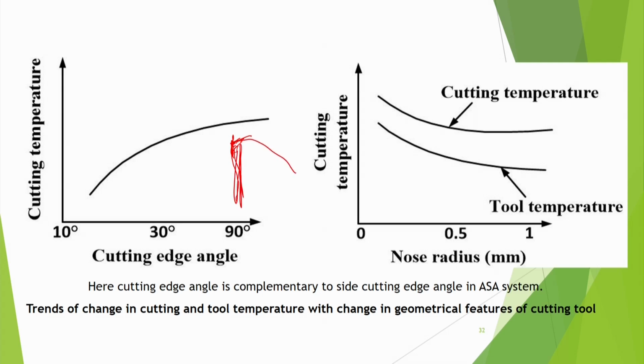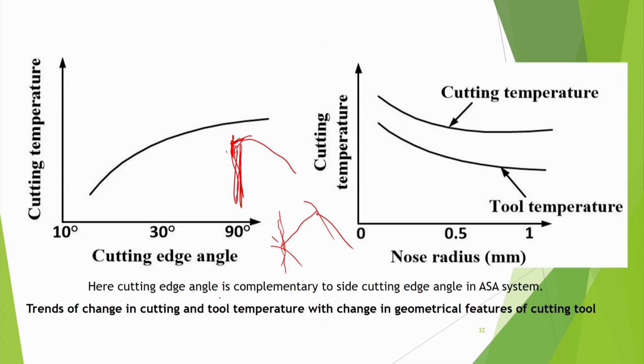And then you may have this type of thing, in oblique cutting, that edge is inclined, then you are getting more area, so heat is distributed. So in this case your temperature will be less, and here it will be more.